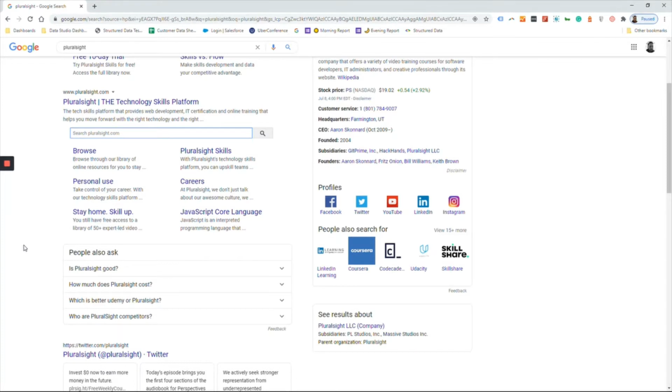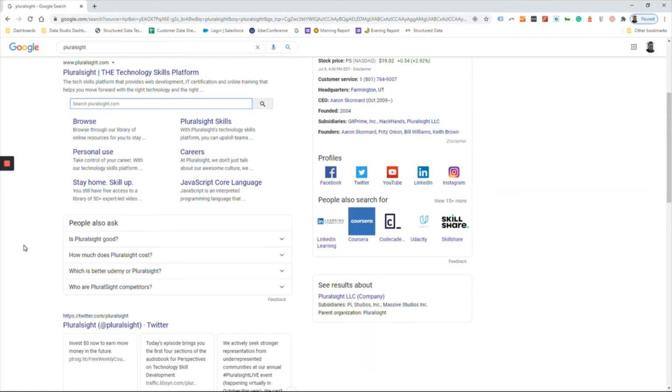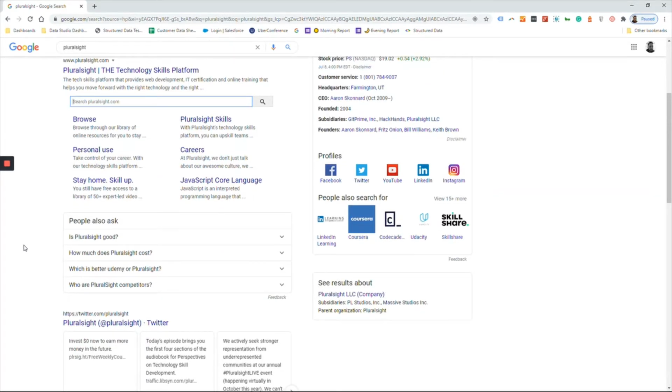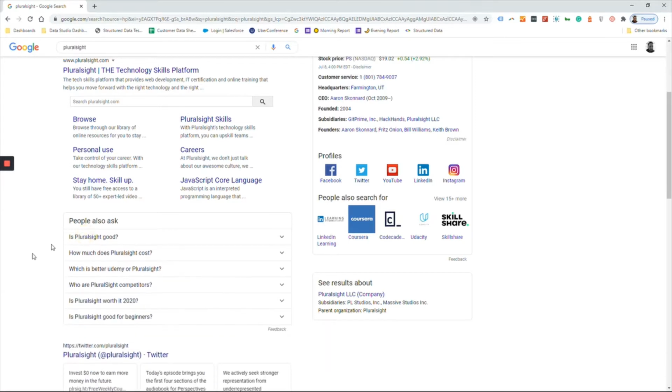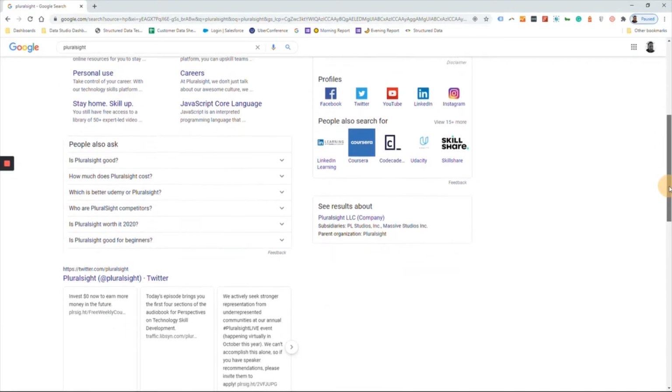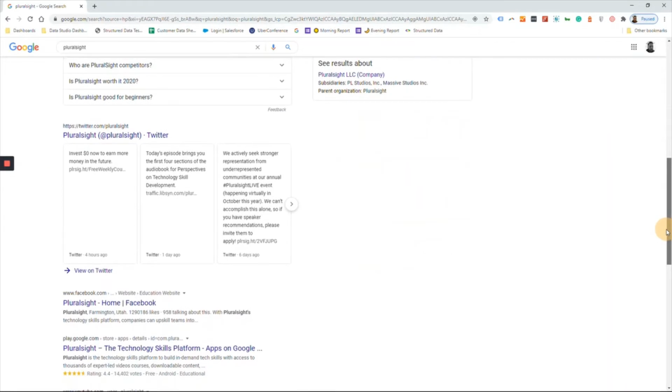A couple of other rich results that we're looking at here are the people also ask section. Those are from other websites, and yes, those are questions. It's exactly what it is. People also ask. So, is Pluralsight good? If we were to click on that, you'll notice that Google's starting to gather information of my preference. And yes, this is from another website, but another people also ask question shows up on the bottom. So that's Google's way of gathering information and providing more relevant information to what you're searching.